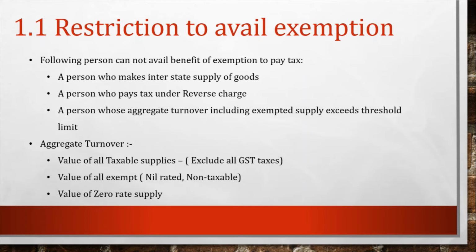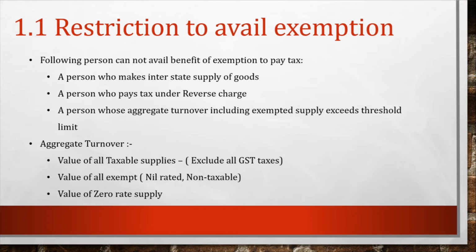What are those states? These states are Arunachal Pradesh, Manipur, Mizoram, Meghalaya, Nagaland, Puducherry, Sikkim, Telangana, Tripura and Uttarakhand. This type of person cannot avail the benefit of these schemes. Here, to calculate the aggregate turnover, what are those conditions?